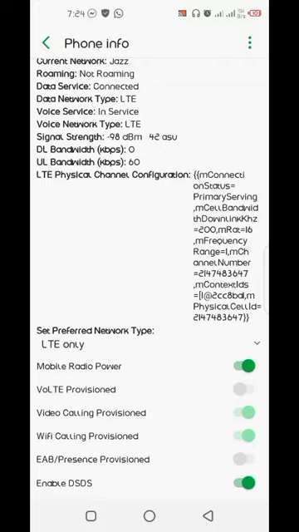Now as you can see, my phone is locked to 4G and it won't switch back to 3G or 2G. Just heads up, while this mode is active, you might not be able to make calls or send SMS. So it's best to use when you are playing games or working and don't want any interruption from calls.